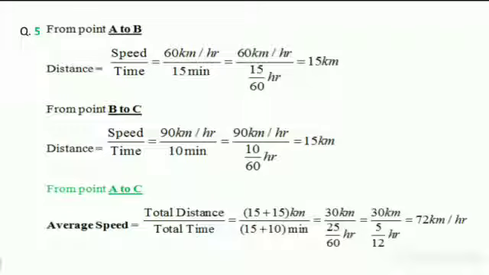And then from point B to C, here the distance is 90 by 10 minutes, again 10 minutes converted into hours, 10 by 60 hours, answer will be 15 kilometers. And from point A to C, the total distance by total time. Total distance means 15 plus 15, 30 kilometers, and total time means 15 plus 10 minutes is equal to 25 minutes. Again 25 minutes converted into hours is equal to 25 by 60. So the answer is 72 kilometers per hour.